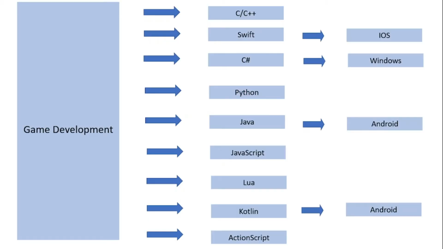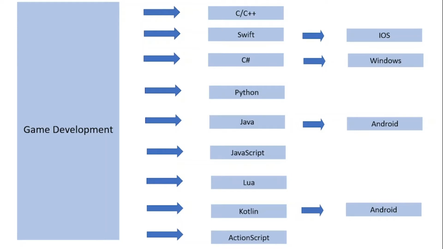Another interesting field is game development, and it is a well paid field. We can use C and C++ here, and we can also use Swift if we want to work on iOS game applications. And if you want to develop your game applications for Windows, then you have to use C Sharp, which is a very famous game development programming language. One of the most important and famous game development tools or frameworks here is Unity, and that is developed on C Sharp.